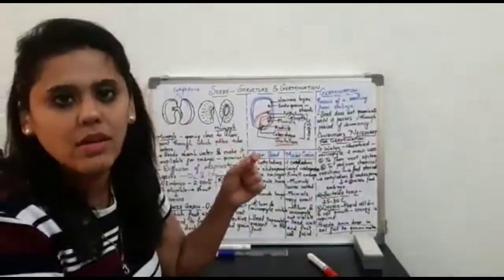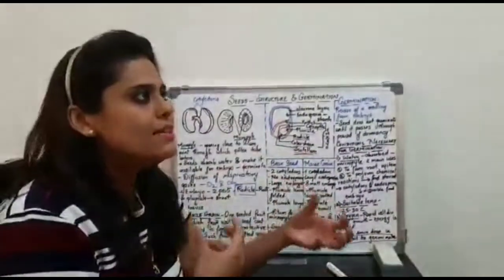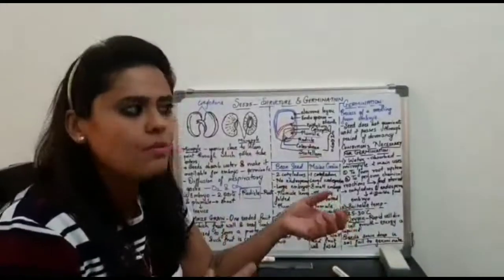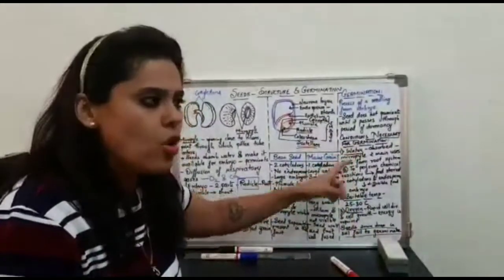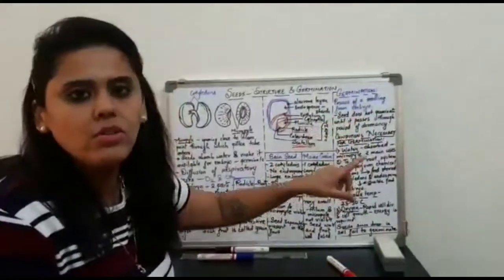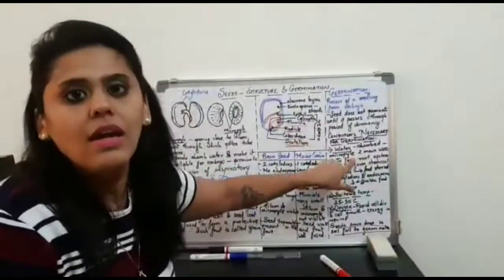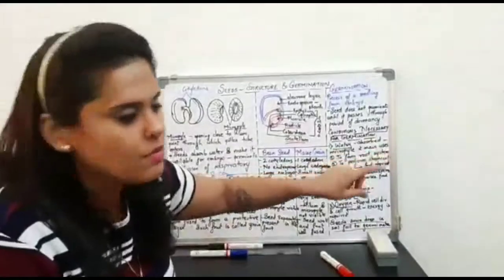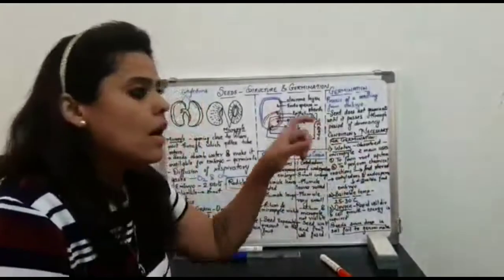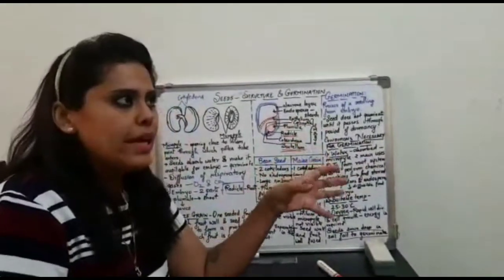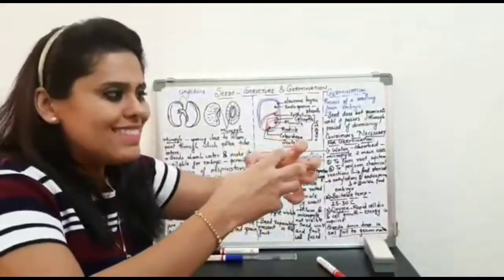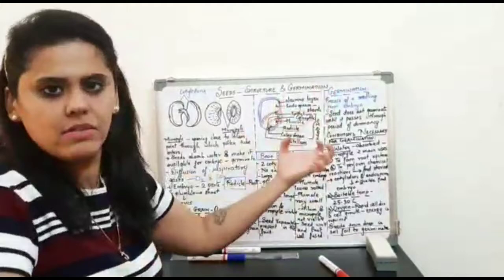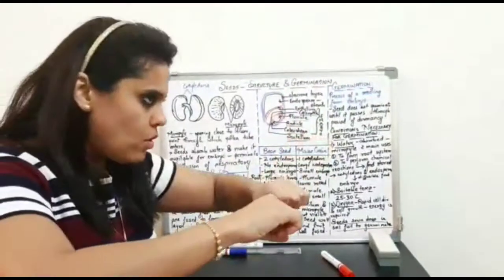Definitely water is required. Now where do seeds absorb water from? It's from the soil, right? They absorb it from the soil, and through what opening? Through the micropyle opening. There are two important uses of this water. One is the moment they absorb the water, their seed coat breaks.